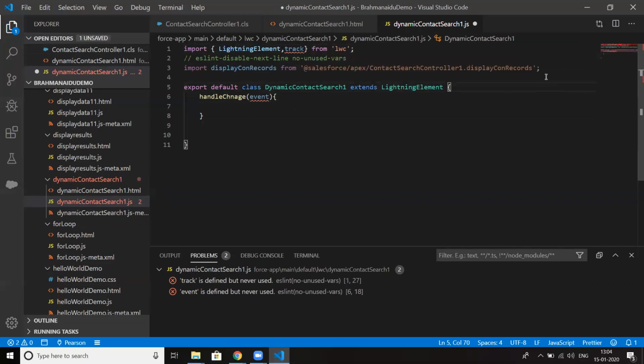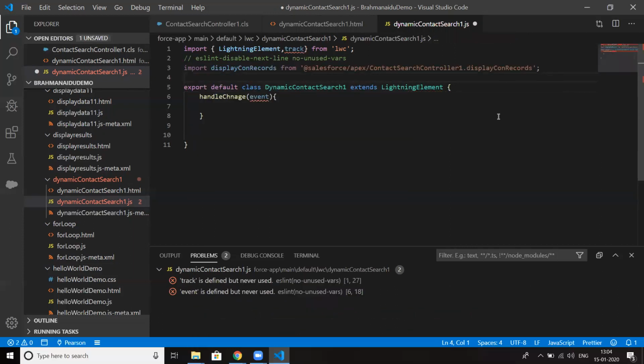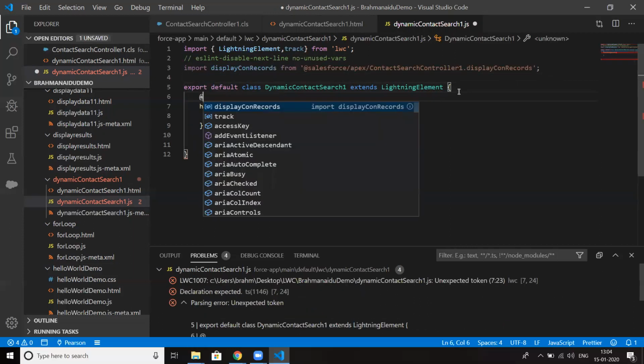Okay. So, event. Let me declare one variable with @track.